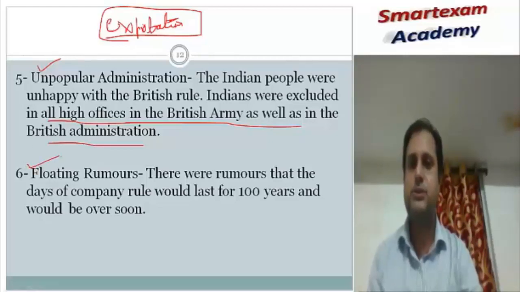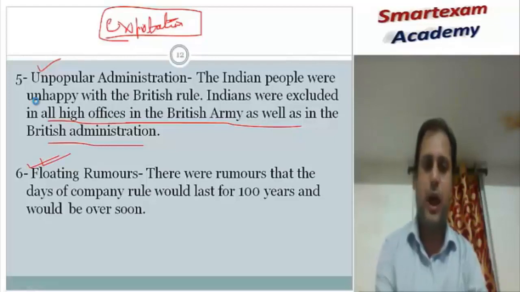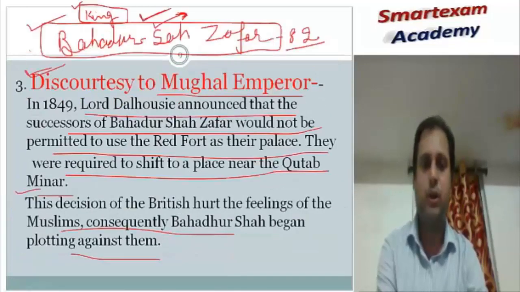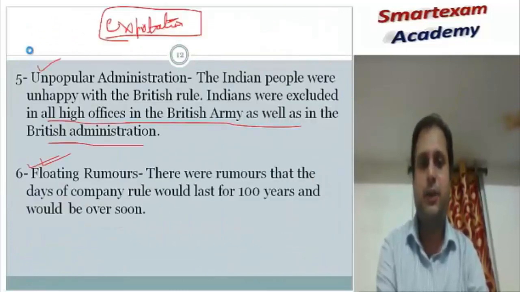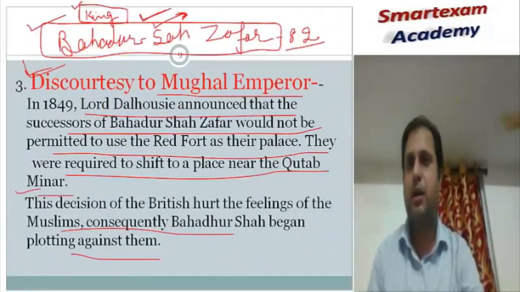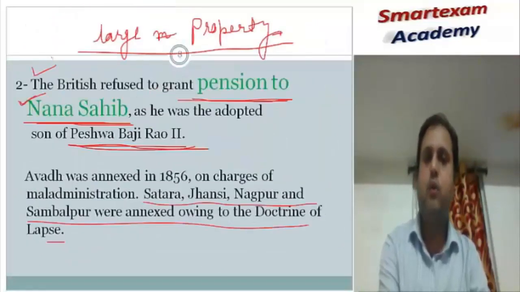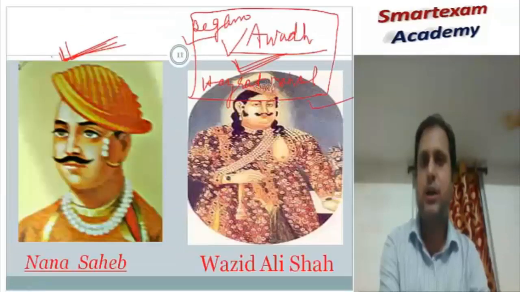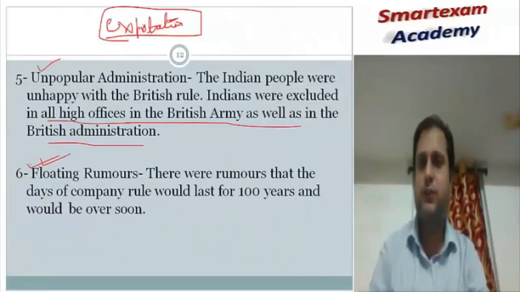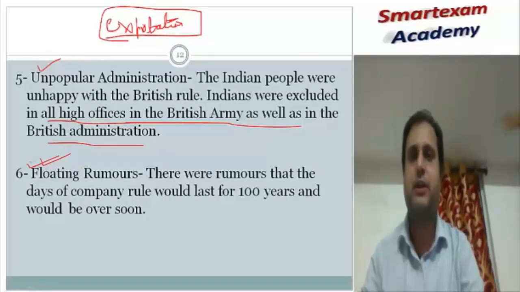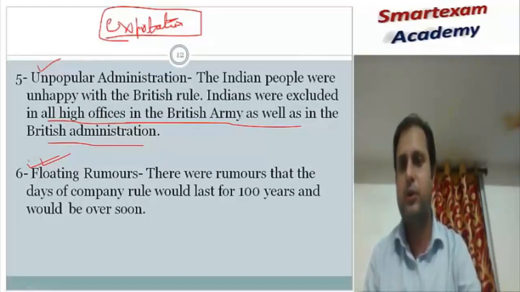Now, floating rumors, it is also a very important cause. So I hope that you are sitting with a pen and paper and you are listening and you are writing the main points. All these points are very necessary, and even short questions can appear. Explain the discourtesy of the Mughal Empire, or who was Nana Sahib, who was Wajid Ali Shah. These are the small questions which may appear in the first chapter. From the first chapter in the board examination, questions will definitely appear. So everybody has to be prepared for that.